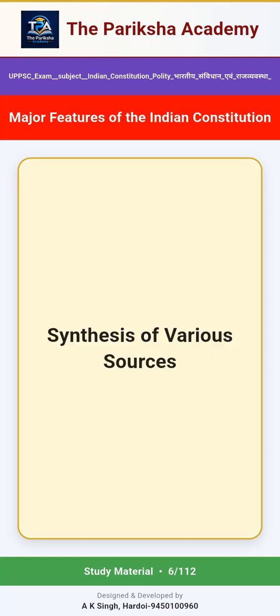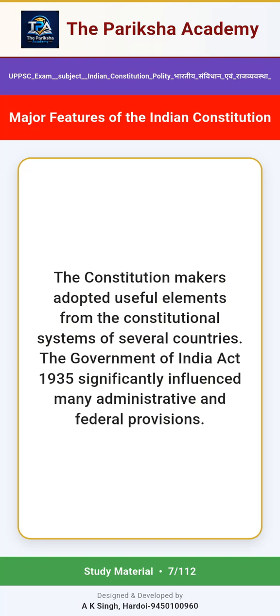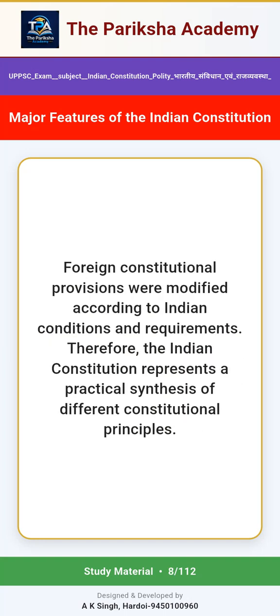Synthesis of various sources. The constitution makers adopted useful elements from the constitutional systems of several countries. The Government of India Act 1935 significantly influenced many administrative and federal provisions. Foreign constitutional provisions were modified according to Indian conditions and requirements. Therefore, the Indian Constitution represents a practical synthesis of different constitutional principles.